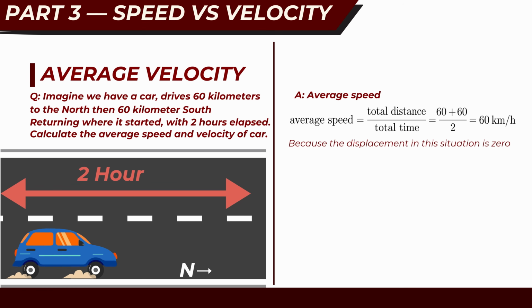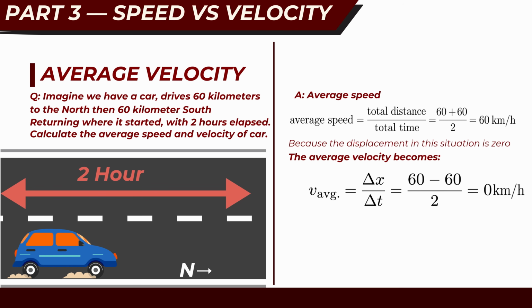kilometers per hour. However, the displacement in this situation is 0 because the car ends exactly where it started. Therefore, the average velocity becomes average velocity equals delta x divided by delta t, which equals (60 minus 60) divided by 2, which equals 0. It is 0 in this case because the car moved the same distance, but in reverse, so the displacement is 0. The average velocity is tied to the displacement, so indeed, the average velocity is 0.